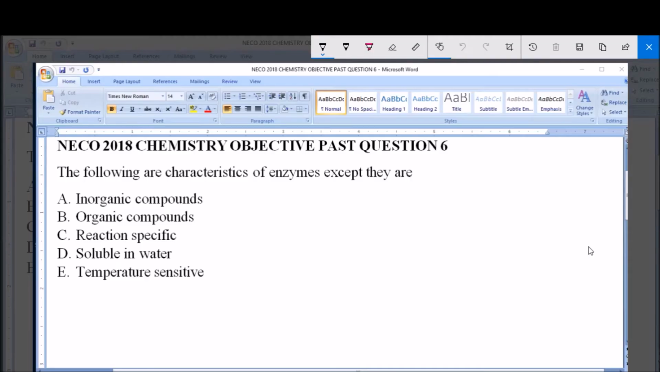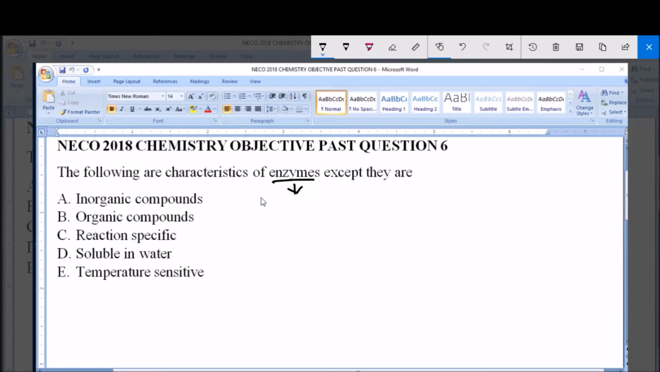Which of the following are characteristics of enzymes except they are: A. Inorganic compounds, B. Organic compounds, C. Reaction specific, D. Soluble in water, E. Temperature sensitive. So enzymes, the definition of enzymes is that enzymes are biological